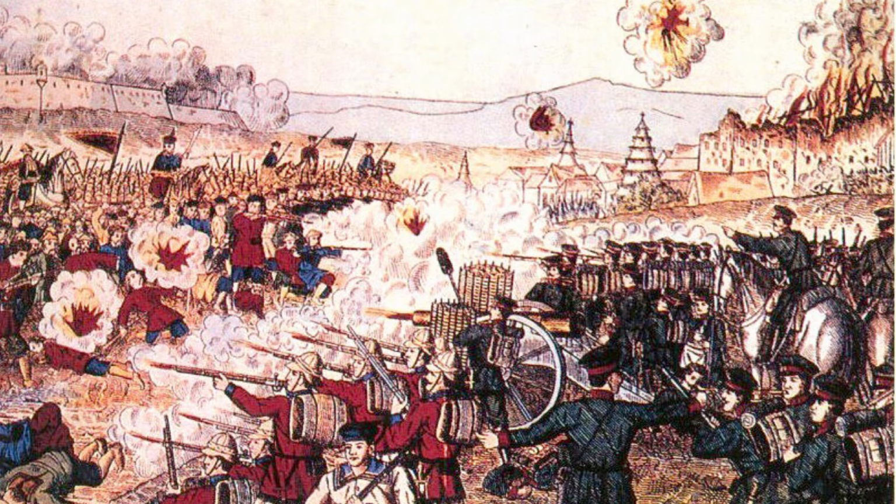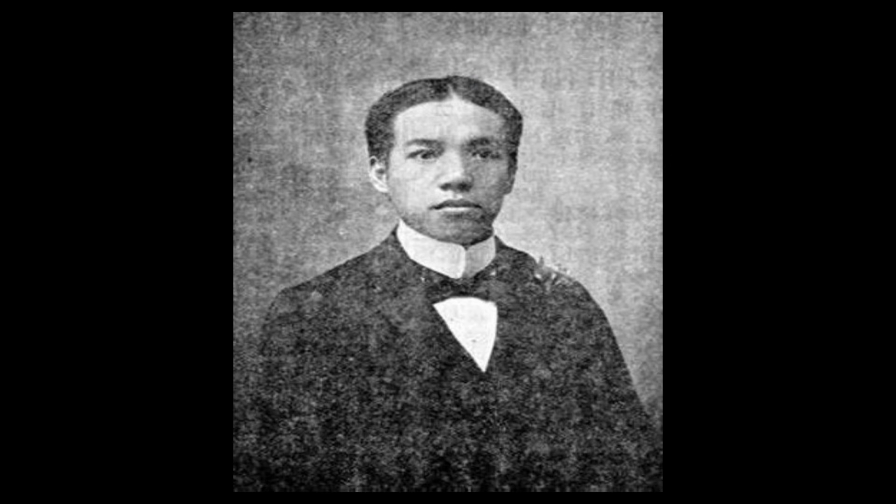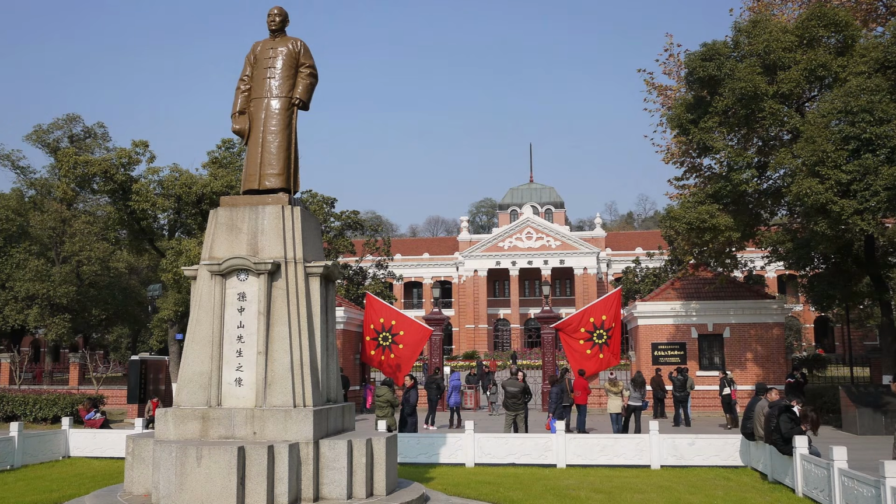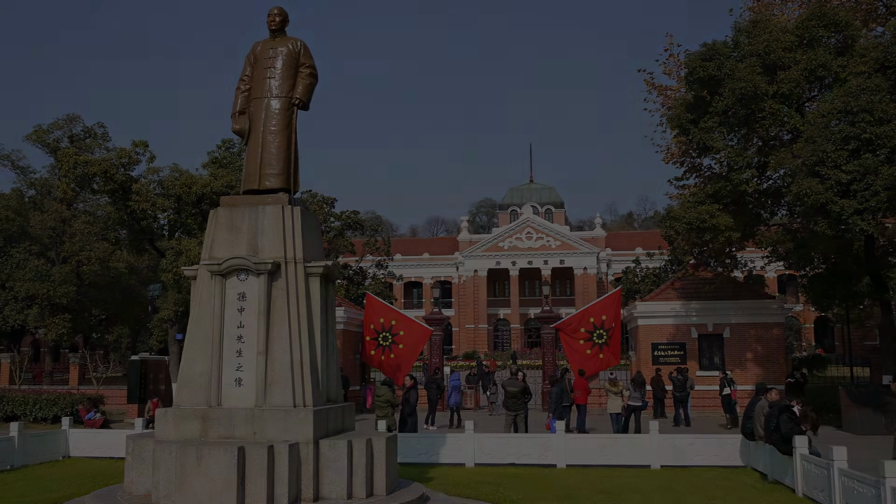The Boxer Rebellion of 1900, a reaction to foreign influence, was closely followed by a revolutionary movement inspired by the likes of Liang Qichao and Sun Yat-sen. The Wuchang uprising of this movement spread throughout China, and finally, the Republic of China was proclaimed on the 1st of January 1912, thereby ending the Qing dynasty.